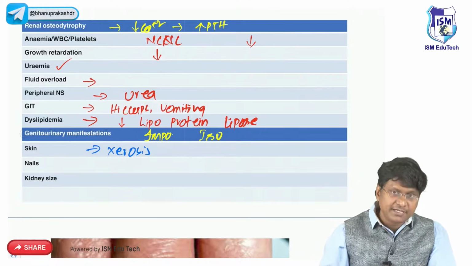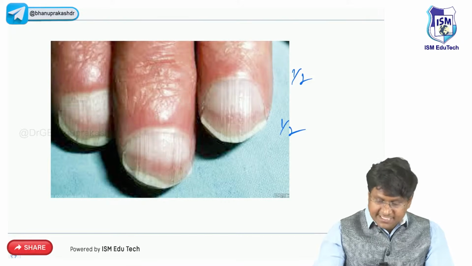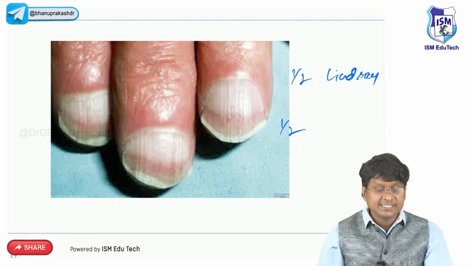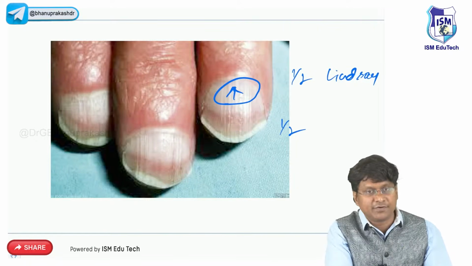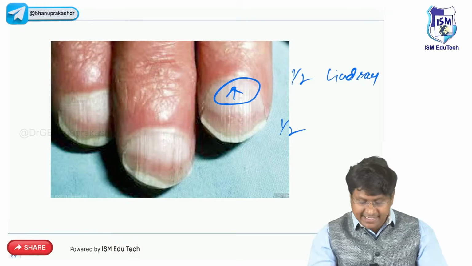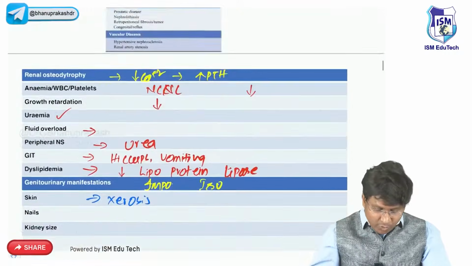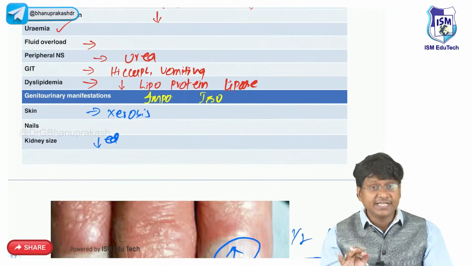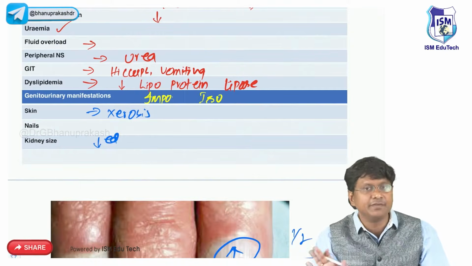Now, if you take the nails, they'll have this characteristic half and half nail. This nail is also called the Lindsay nail. Why is that? That is because of increase in the capillary density in the proximal half of the nail. Then what will happen to the kidney size in patients with chronic renal failure? The kidney size will be reduced. That's a very, very important point.